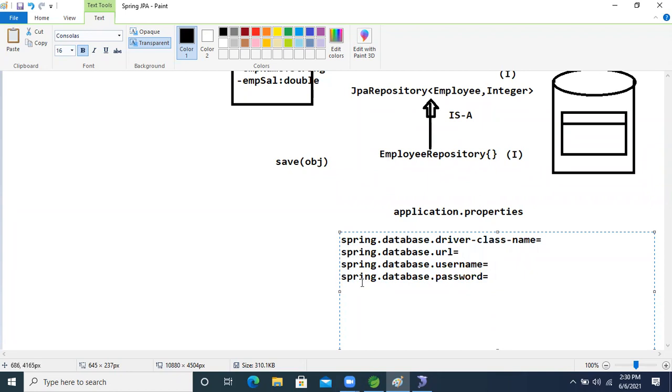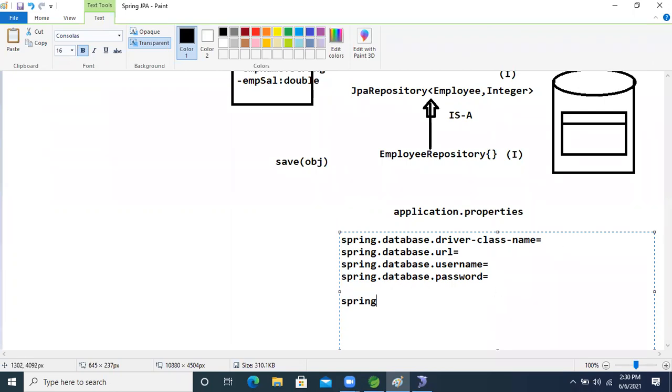But what we are going to do now is use an ORM framework. Internally, our JPA repository is using the ORM framework, and internally the ORM we are using is Hibernate, right? So we will give those properties also here only, in the application properties. What are those properties?